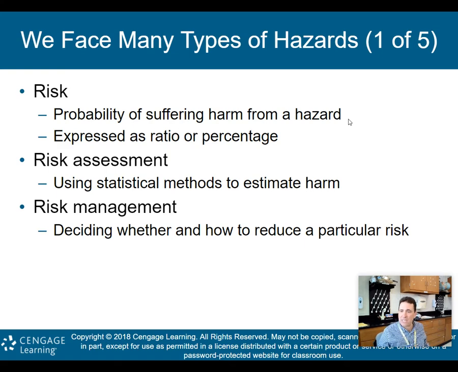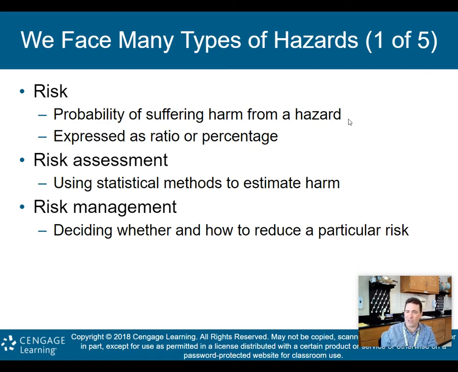Risk assessment is something where people use statistical methods to estimate harm. Many insurance companies have people who actually do this as a living, as risk assessment. They're part of the insurance companies, and they use stats to estimate harm for insurance, and that allows your rate to fluctuate, depending. Risk management is deciding whether and how to reduce a particular risk.